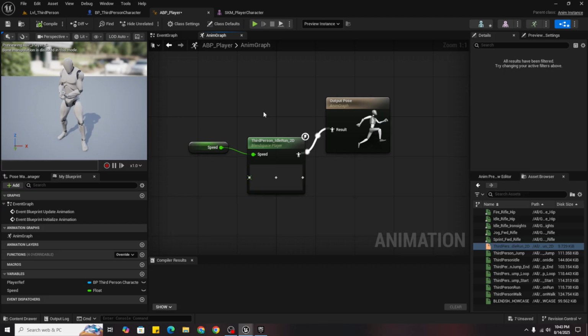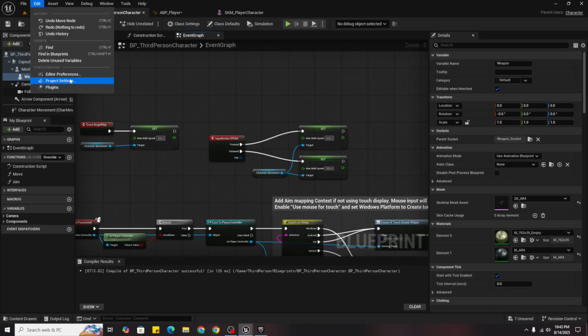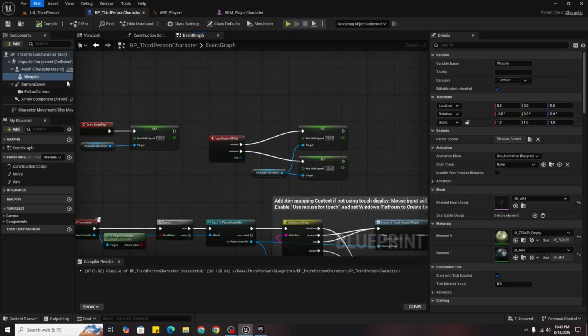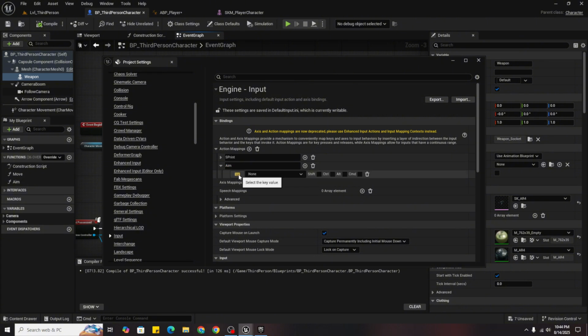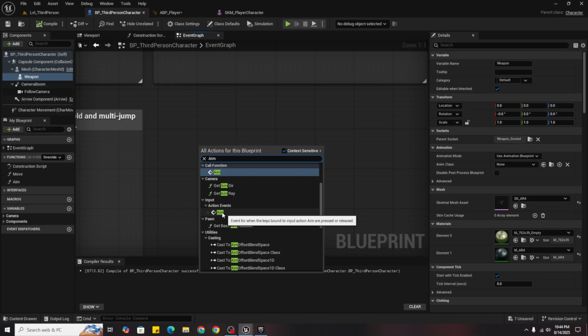You will go to BP third person event graph. First we need to edit it. So go to project settings again, input. I will just fix this sprint too. Then again plus icon and name it as aim, and then click this keyboard and right mouse button. So when it's done, go back to your event graph and down here just type aim. So there will be call function and action event. We want action event.